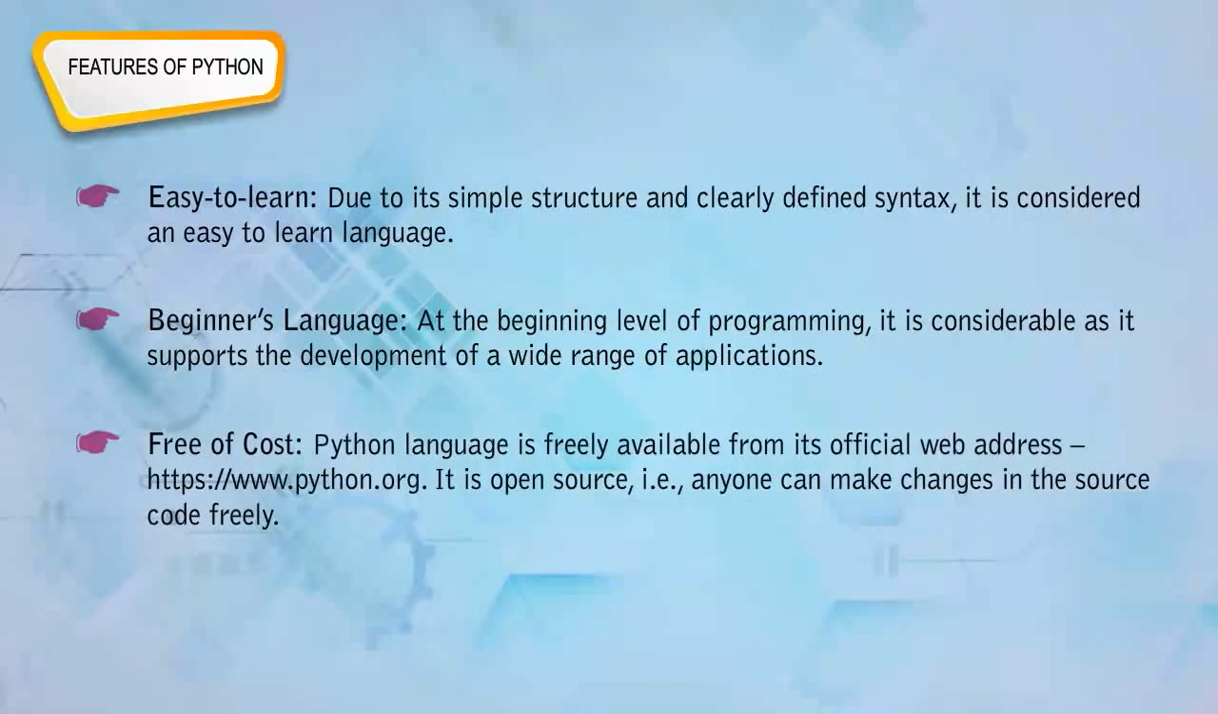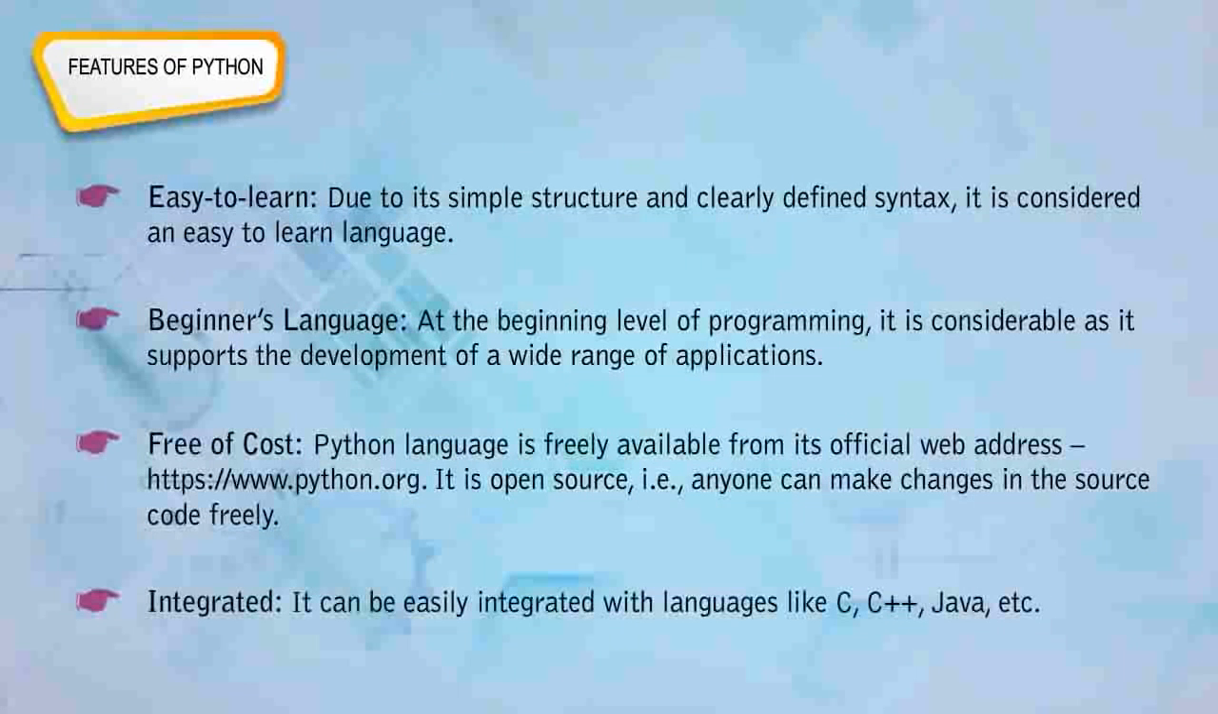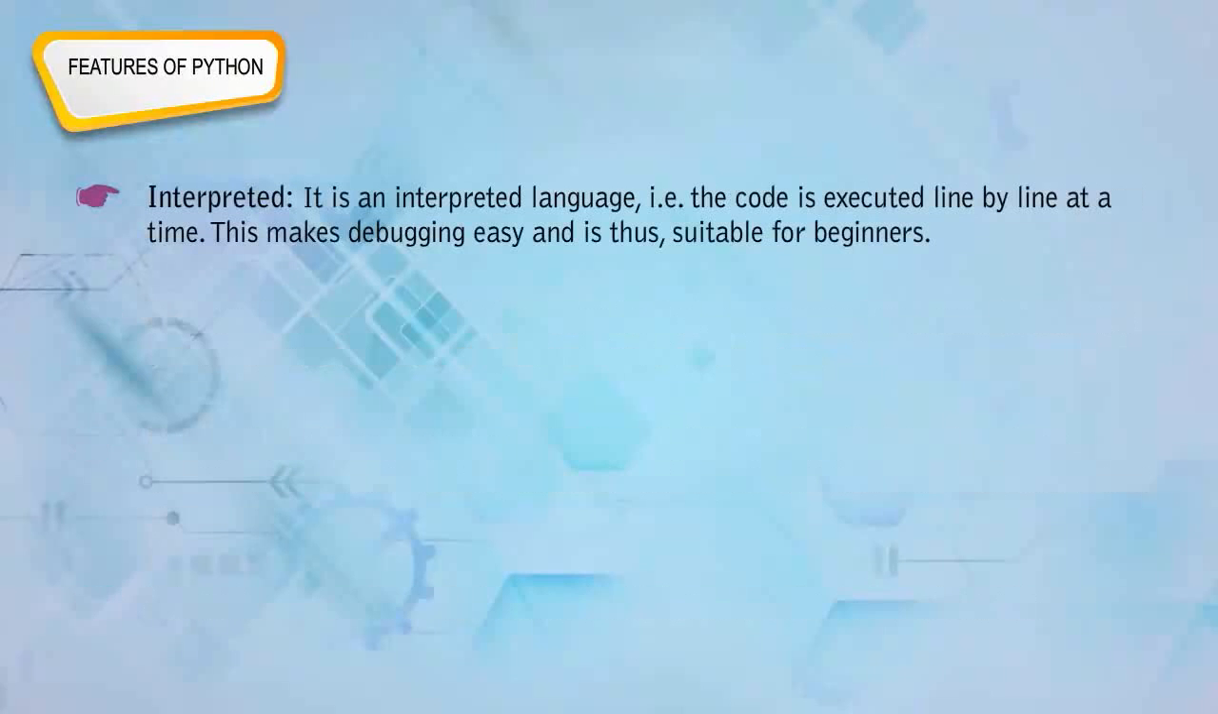Free of cost: Python language is freely available from its official web address, www.python.org. It is open source, that is, anyone can make changes in the source code freely. Integrated: it can be easily integrated with languages like C, C++, Java, etc. Interpreted: it is an interpreted language. That is, the code is executed line by line at a time. This makes debugging easy and is thus suitable for beginners.